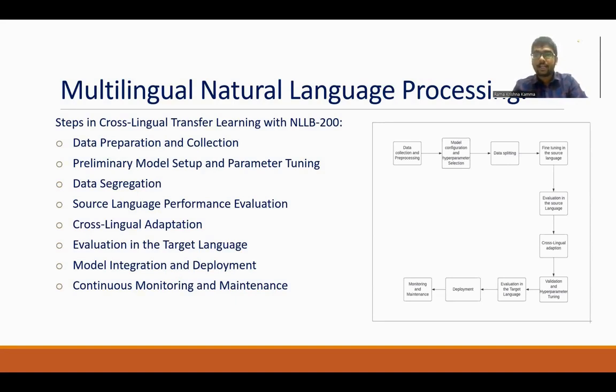After that, we use a cross-lingual adaptation phase, where we fine-tune the model with data from the target languages.